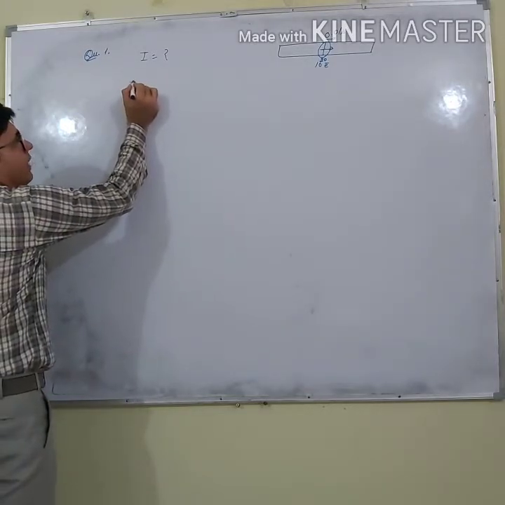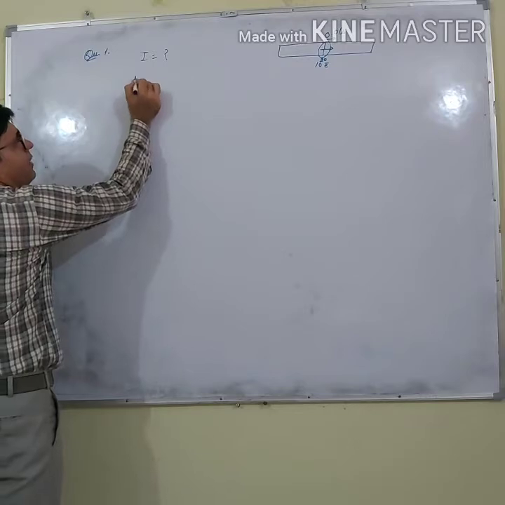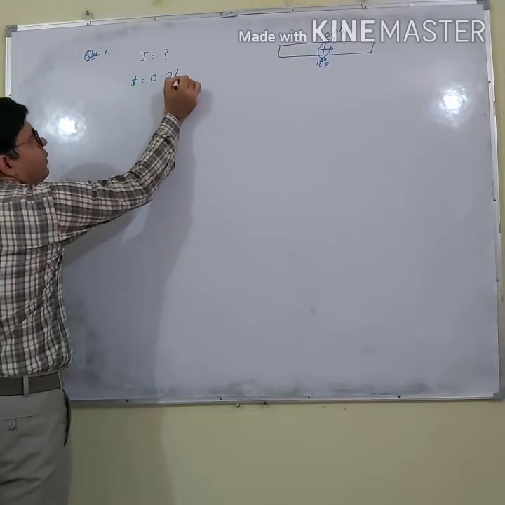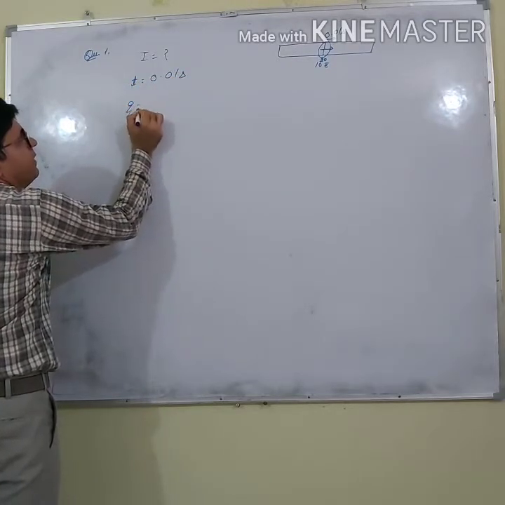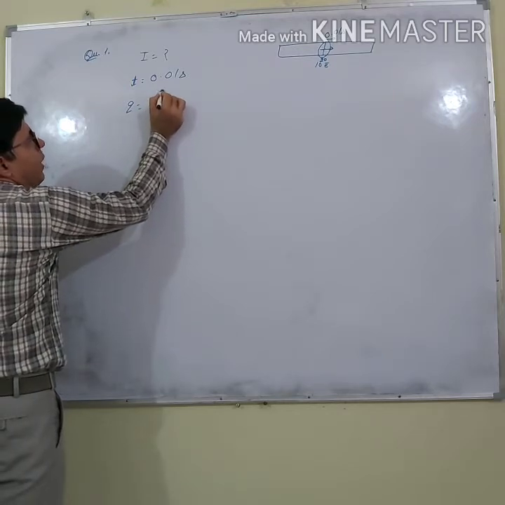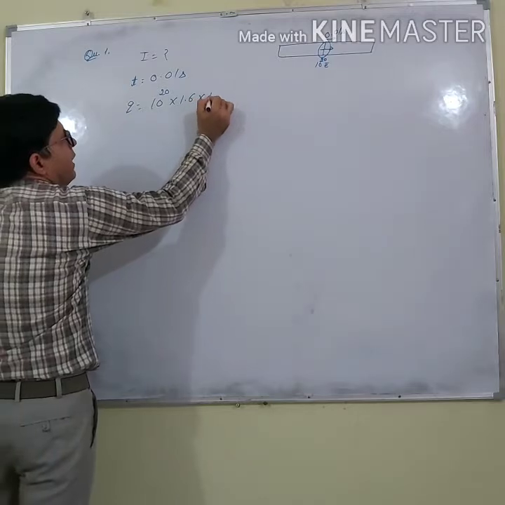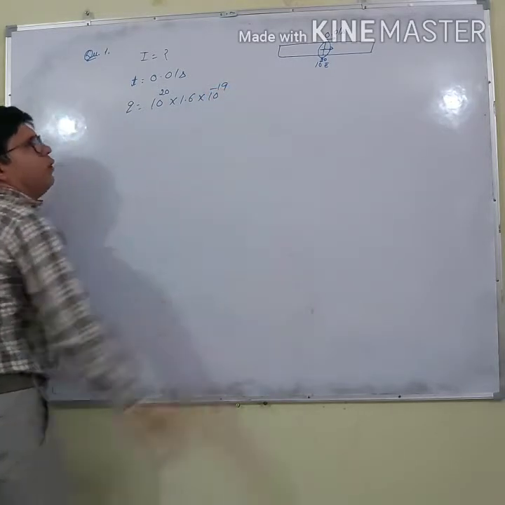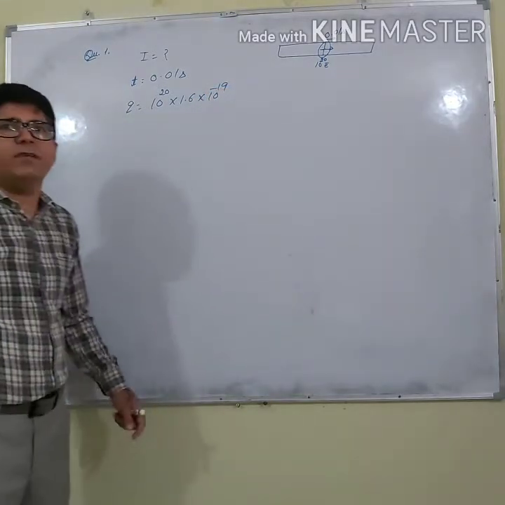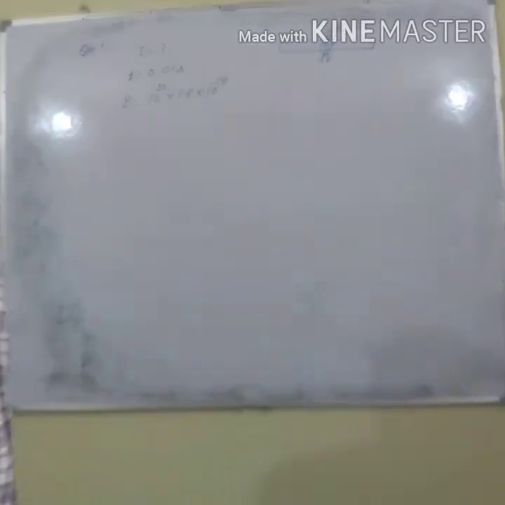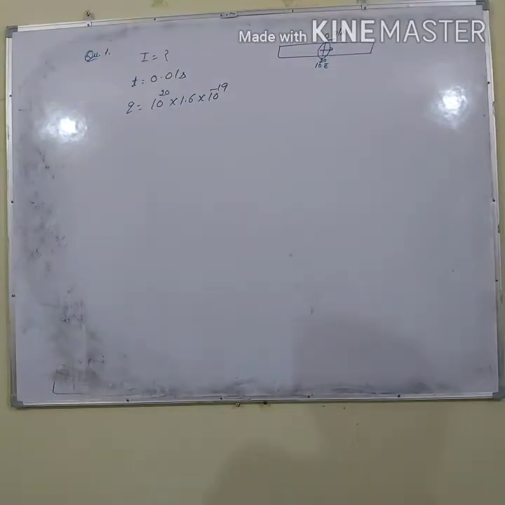So here time is given to be 0.01 second, and what is the charge? 10 to the power 20 electrons multiplied by the charge on each electron, and charge on each electron is 1.6 into 10 to the power minus 19 coulomb.